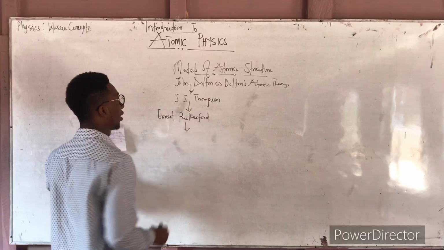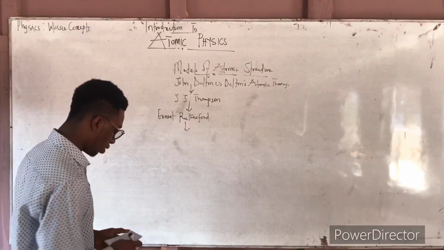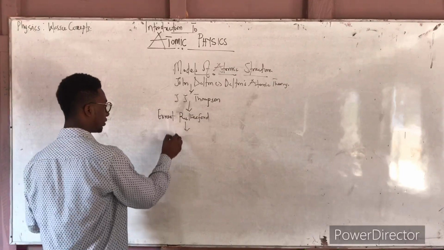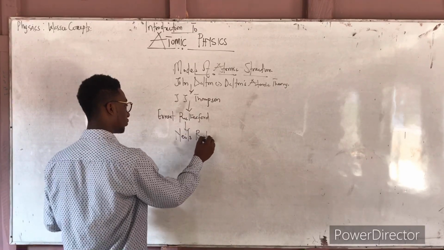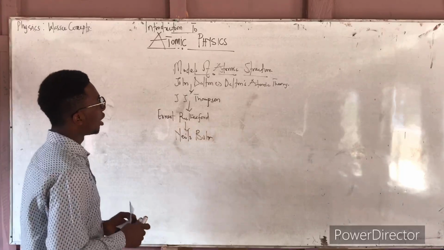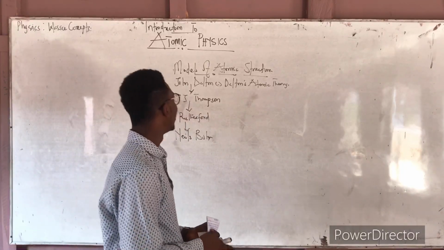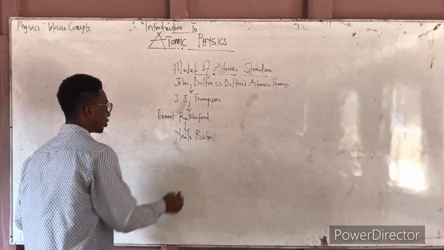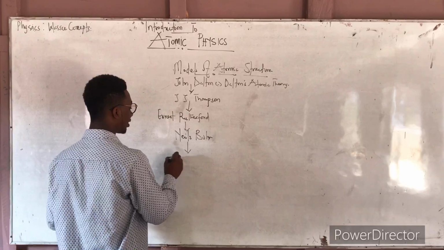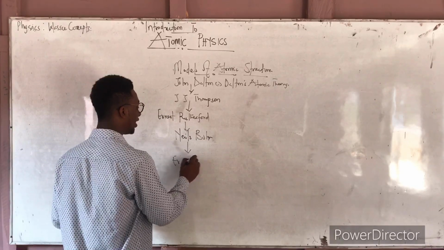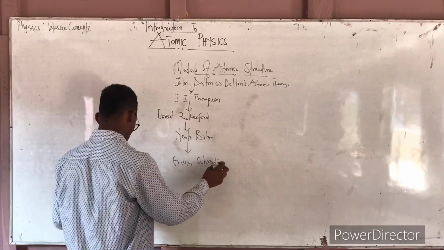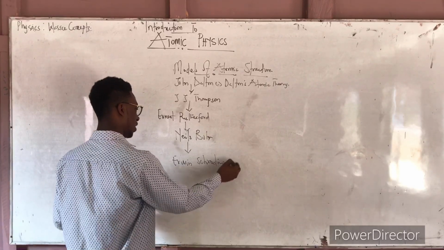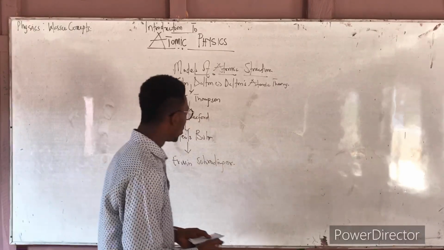After Ernest Rutherford, another scientist came, known as Niels Bohr, who also did marvelous work on atomic structure. And after Niels Bohr, you have the last scientist, Erwin Schrödinger.